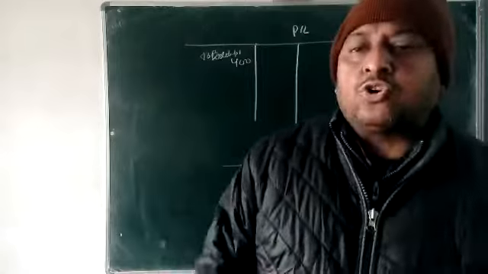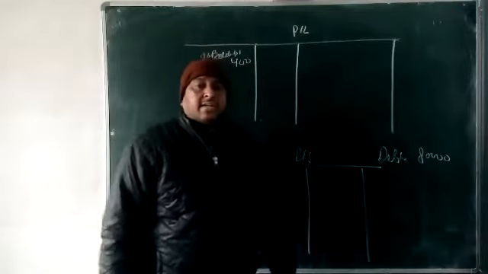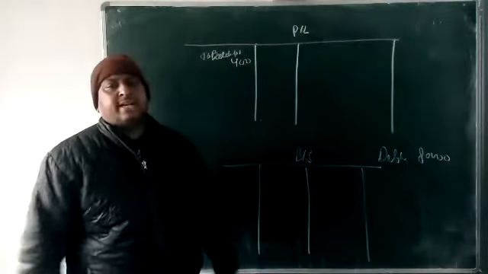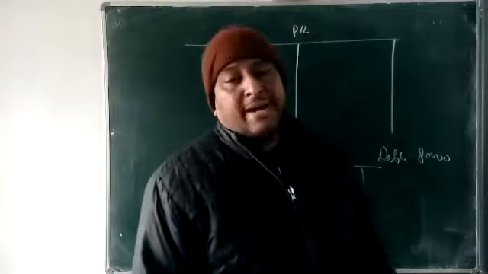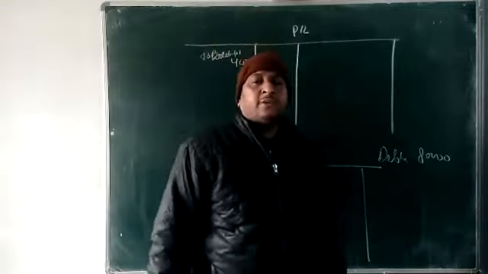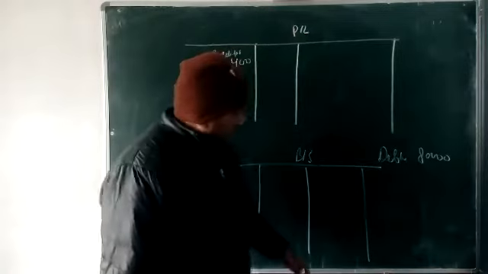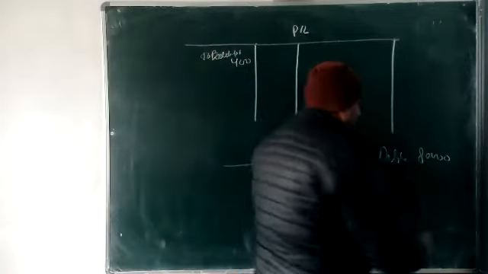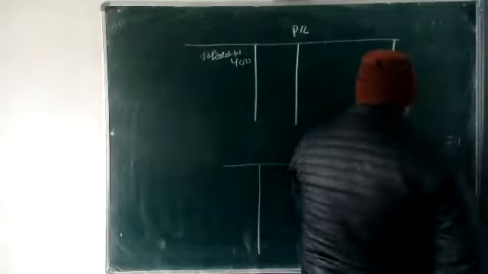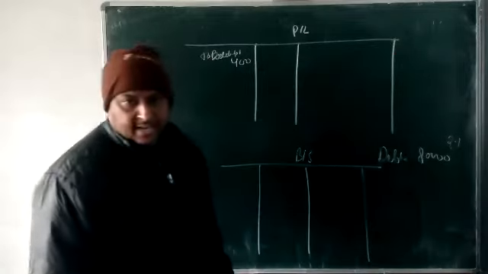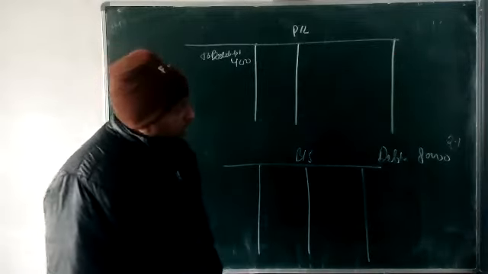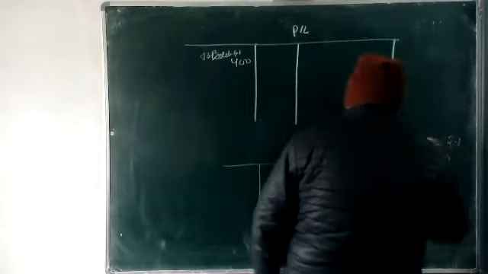Then if in the question they have given 2% provision for bad debts, what are we doing? We are going to calculate 2% on this amount. Okay, 2% on debtors. So 2% of debtors is 1600.